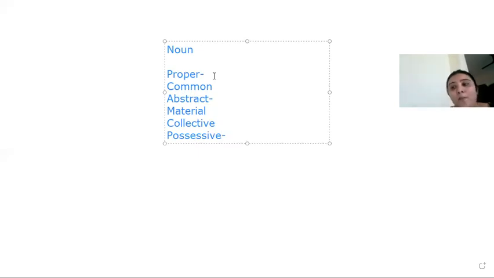So what is a proper noun? Proper noun is a noun when we are talking about any particular name of a person, place, animal, or thing. So what is a particular? So when I'm mentioning, specifically I am talking about someone, that is a proper noun. And we are not generalizing the thing. We are talking about specifically one thing, that is a proper noun. Like for example, if I'm saying Rahul is a good boy, I'm specifically talking about Rahul. I'm not talking about any other boy in the class. I'm talking about Rahul, who is a good boy in the class.